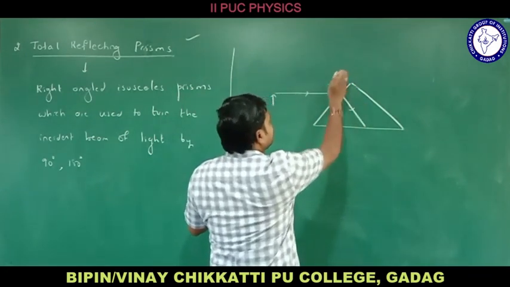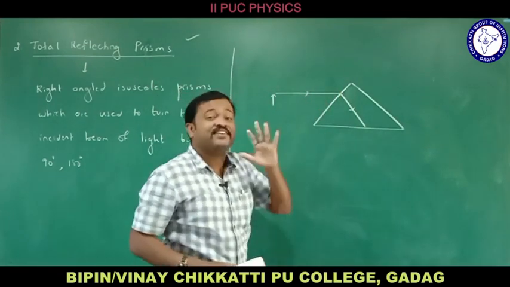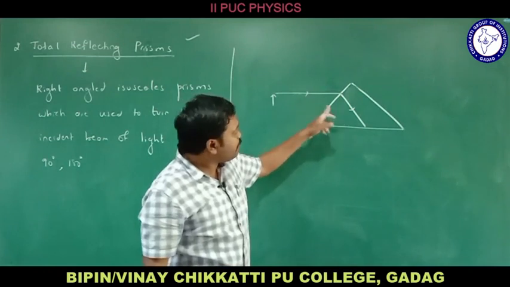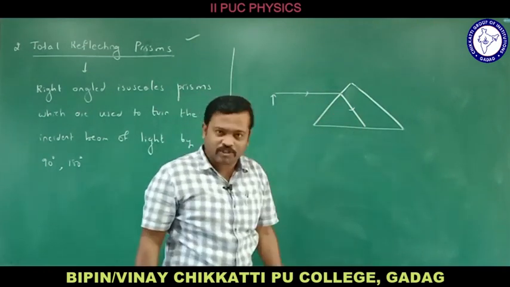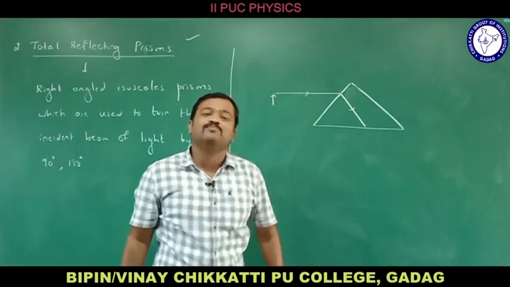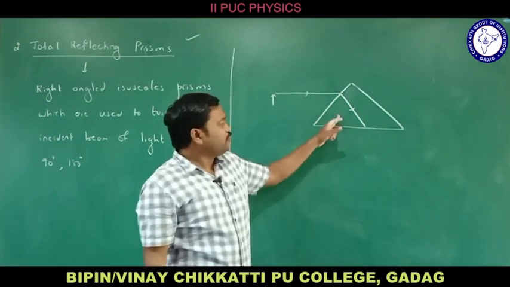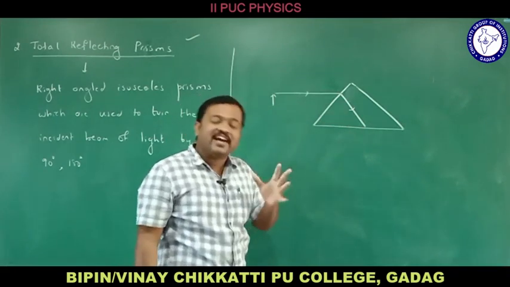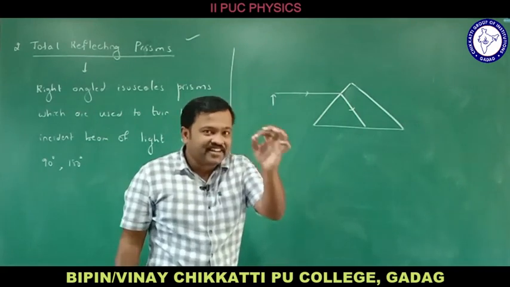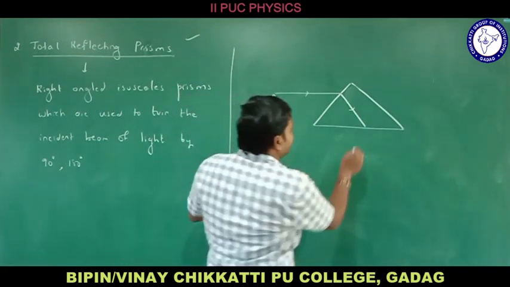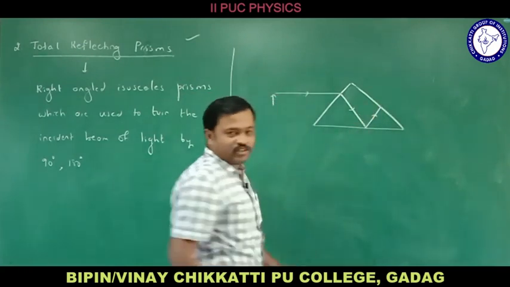Okay, let me remove this so that there will be no confusion. So now the ray of light suffers refraction, moving from rarer medium to denser medium. Now when the ray reaches this position, the ray of light is moving from denser medium to a rarer medium. When a ray of light is moving from denser medium to rarer medium and the angle of incidence is greater than the critical angle, it suffers total internal reflection. Let me consider it suffers total internal reflection and reaches this position here.